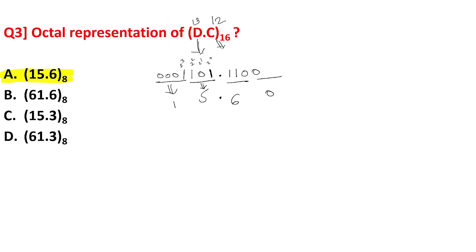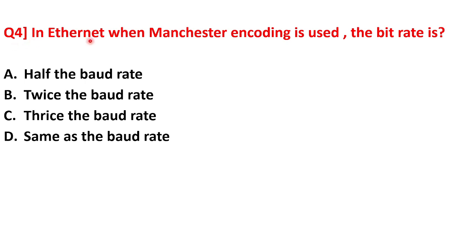That is option A. Next question is in Ethernet when Manchester encoding is used, the bit rate is half the baud rate. So bit rate is always lower than the baud rate. So bit rate is half the baud rate. Answer for this question is option A, half the baud rate.